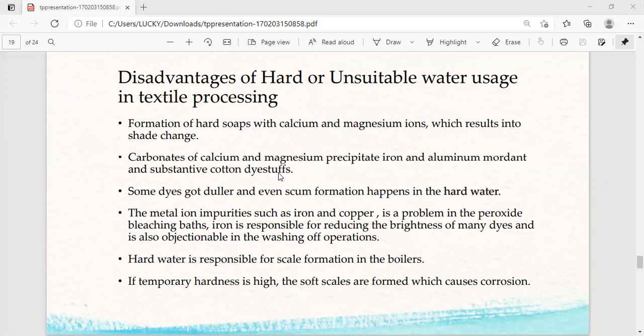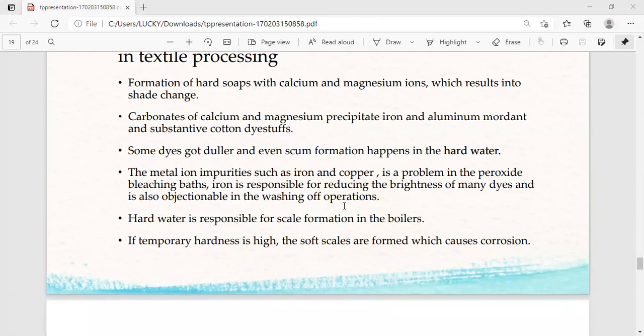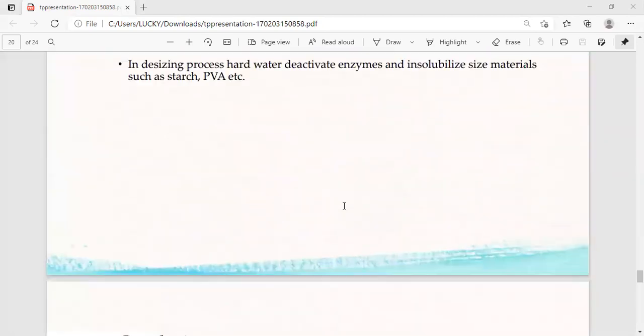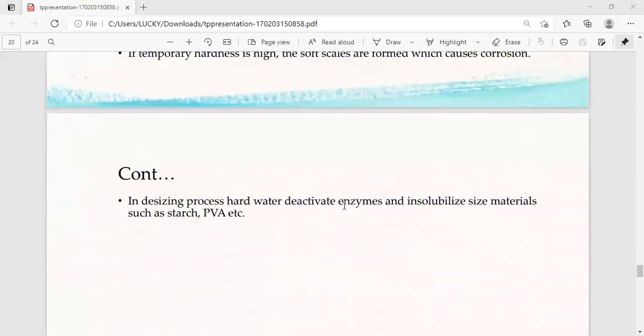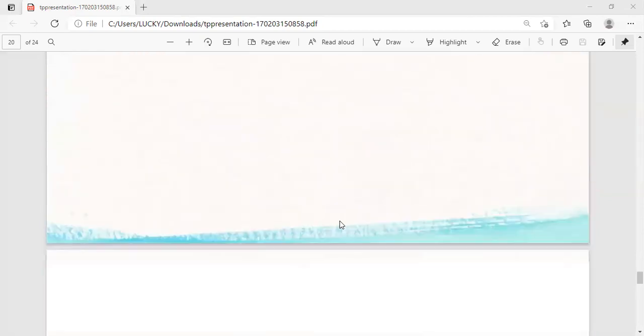If temporary hardness is high, soft scales are formed which cause corrosion. In desizing process, hard water deactivates enzymes and insoluble size materials such as starch, PVA, etc.